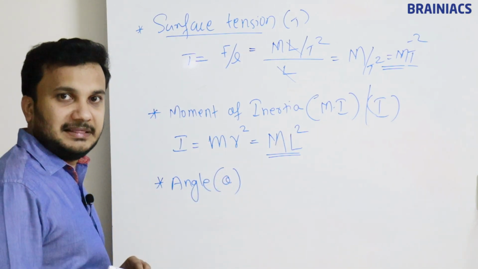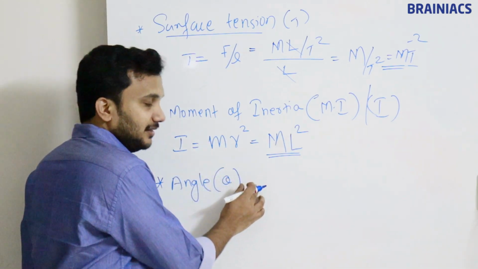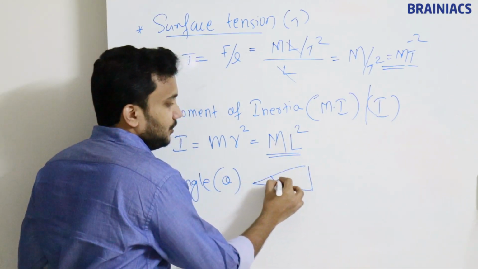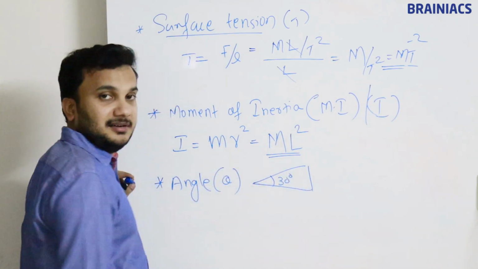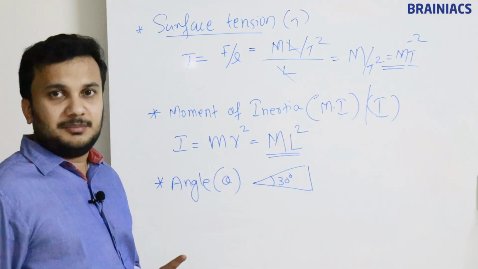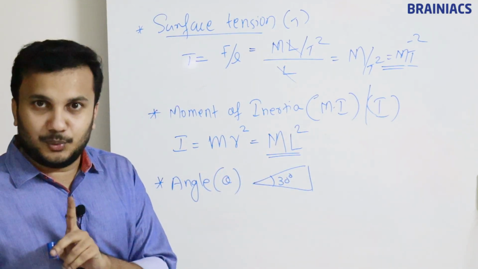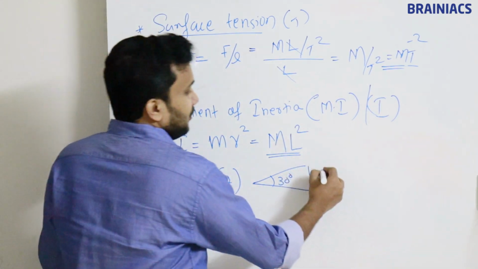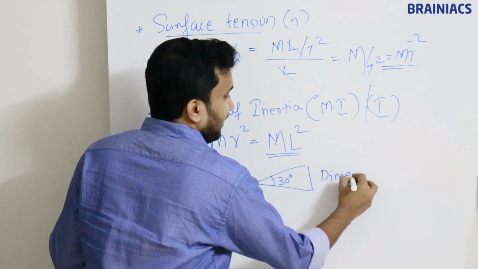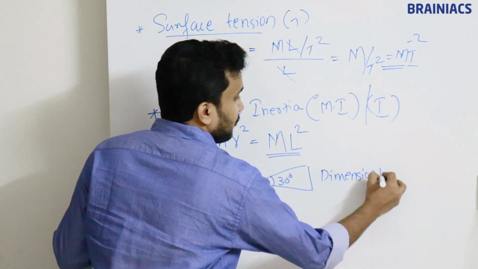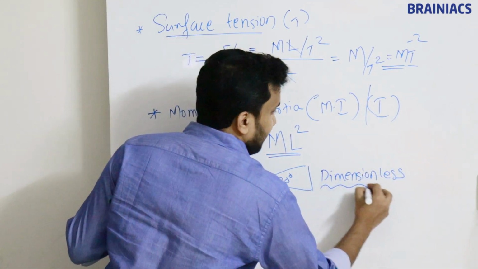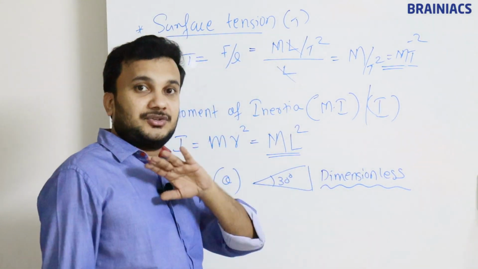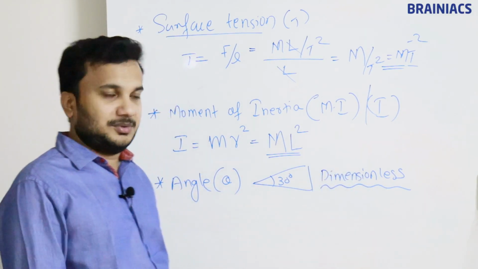So what is meant by theta? Theta represents an angle, for example if I have a triangle something like this one, and this angle is 30 degrees. So does 30 degrees have any unit? No, it only has a number. So no unit means no dimension. So this is an example of a dimensionless quantity. Dimensionless means it has no dimensions at all. That is the meaning of this.